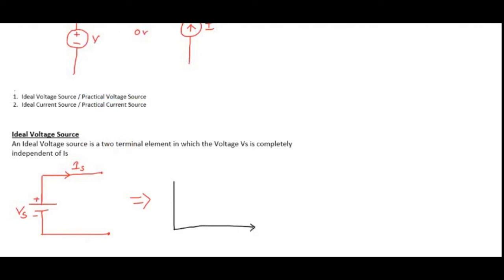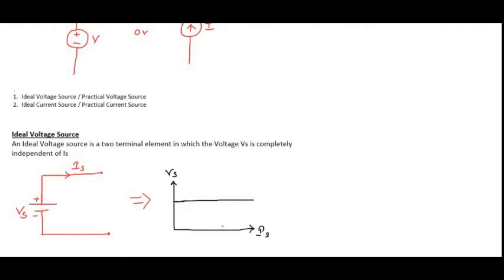On the x-axis, I have taken Is, and on the y-axis, because here we are talking about the ideal voltage source, this is Vs. So if you draw the characteristics, I will get a horizontal line.